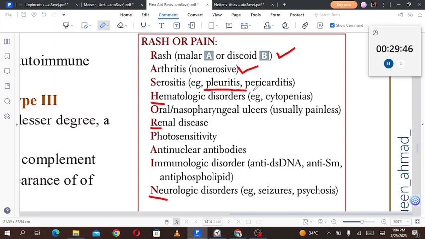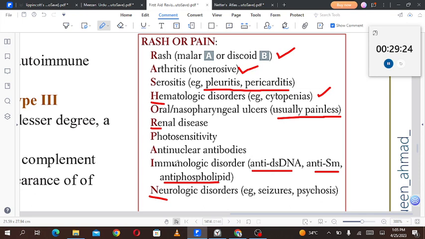Serositis, that is pleuritis and pericarditis, these are the serous membranes which can be inflamed. Hematologic disorders, for example, cytopenias. Then oral or nasal ulcers, usually painless oral or nasopharyngeal ulcers will be found. Renal disease can be there. Photosensitivity, anti-nuclear antibodies, immunologic disorders, for example, anti-dsDNA, anti-Smith and anti-phospholipid antibodies can be found.